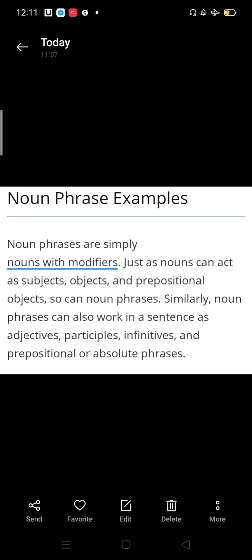Noun phrases are simply nouns with modifiers, just as nouns can act as subjects, objects, and prepositional objects. So can noun phrases. Similarly, noun phrases can also work in a sentence as adjectives, participles, infinitives, and prepositional or absolute phrases.